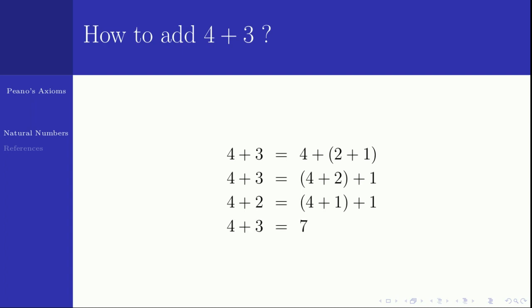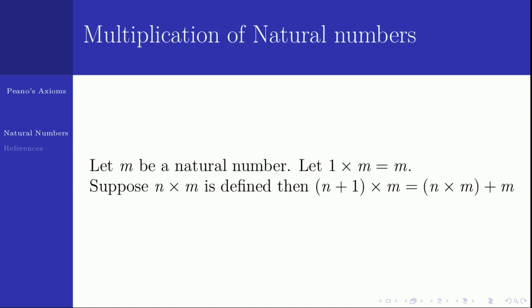Now the question is how to multiply two natural numbers. So we will fix a rule for multiplication. Let m be a natural number. The first thing I am going to say is 1 times m is always m. This is my definition. Now, if you want to find n plus 1 times m, I will define it as n times m plus m.